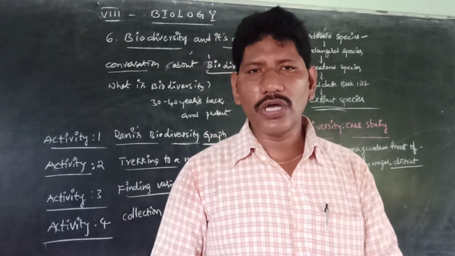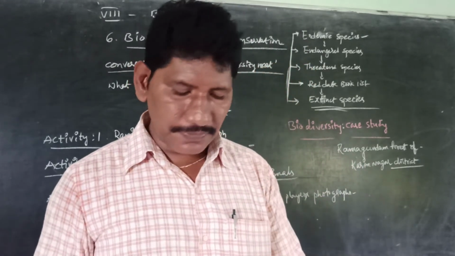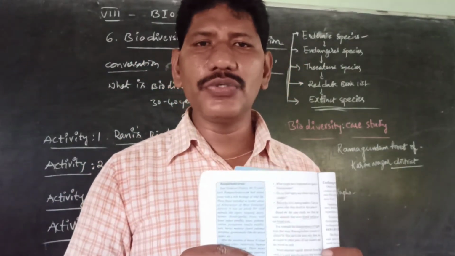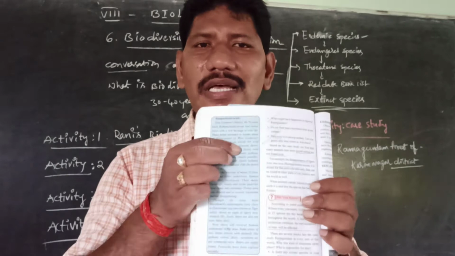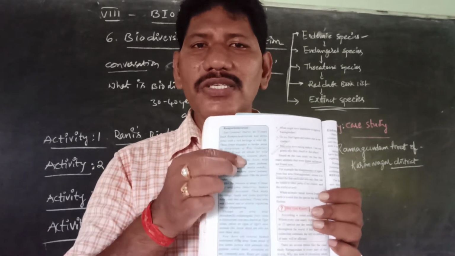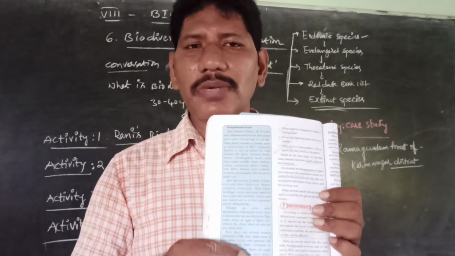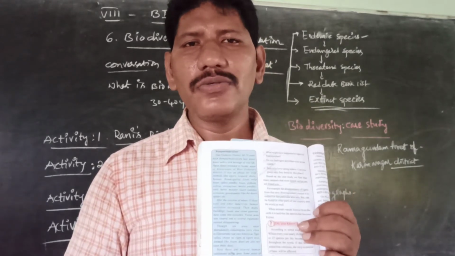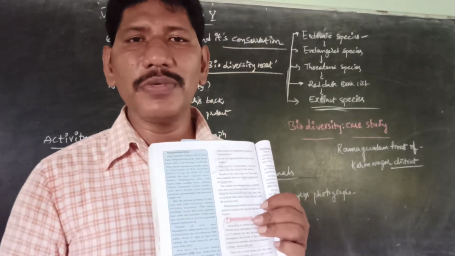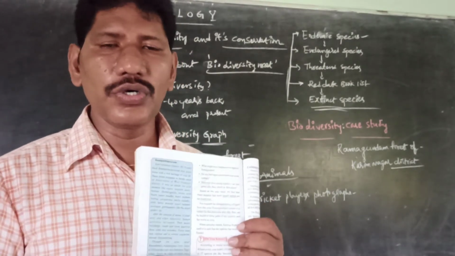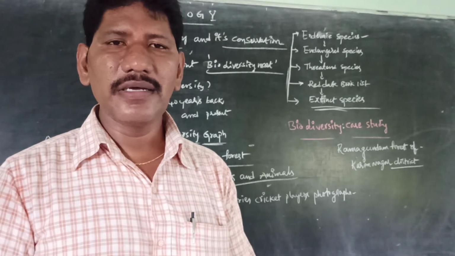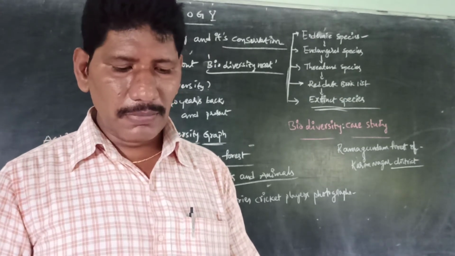In the East Godavari district of Rampa, nearly 60 to 70 years back, this is the list of animals which were present in that dense forest. But at present we have a very small number, due to human activities and human settlements. Is that clear, children? This case study tells us very clear information about biodiversity.